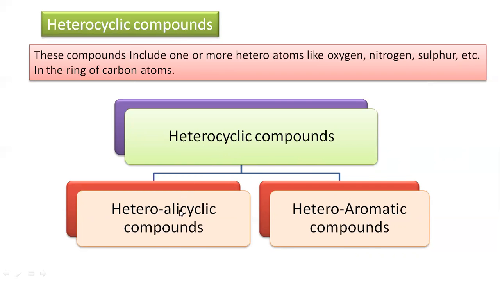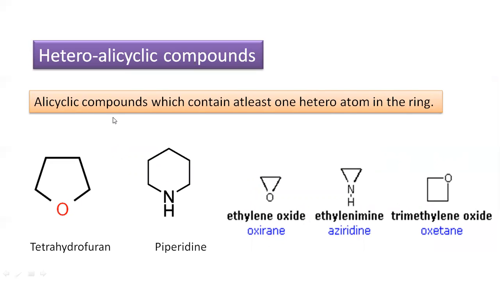Heteroalicyclic compounds contain at least one heteroatom in the ring. Alicyclic means they do not contain a double bond in their structure. Tetrahydrofuran has four carbon atoms, CH2 groups, in a ring with one oxygen heteroatom, so it is an example of a heteroalicyclic compound.